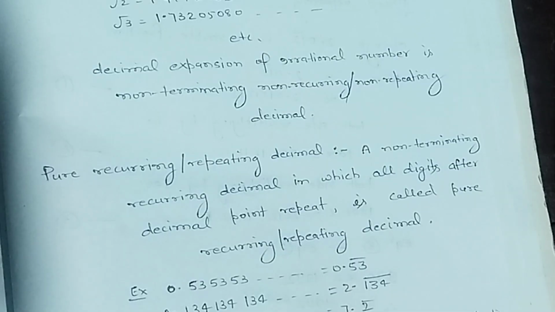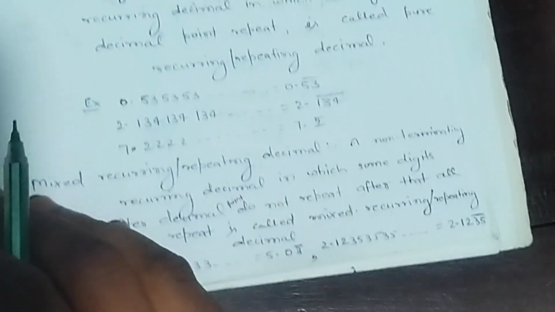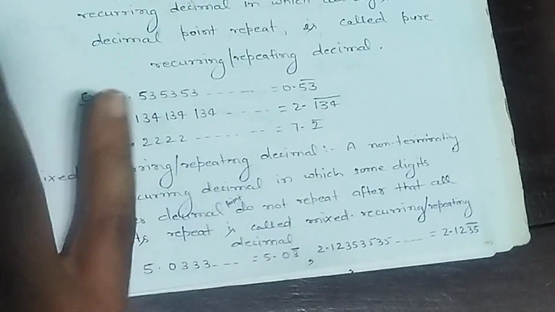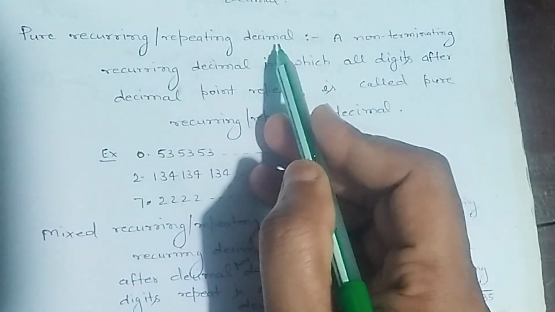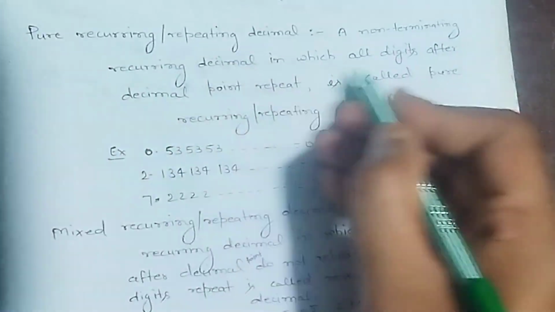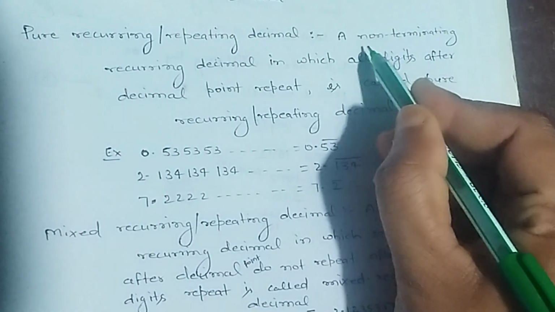There are two parts of non-terminating repeating decimal. First is pure repeating decimal and second is mixed repeating decimal.